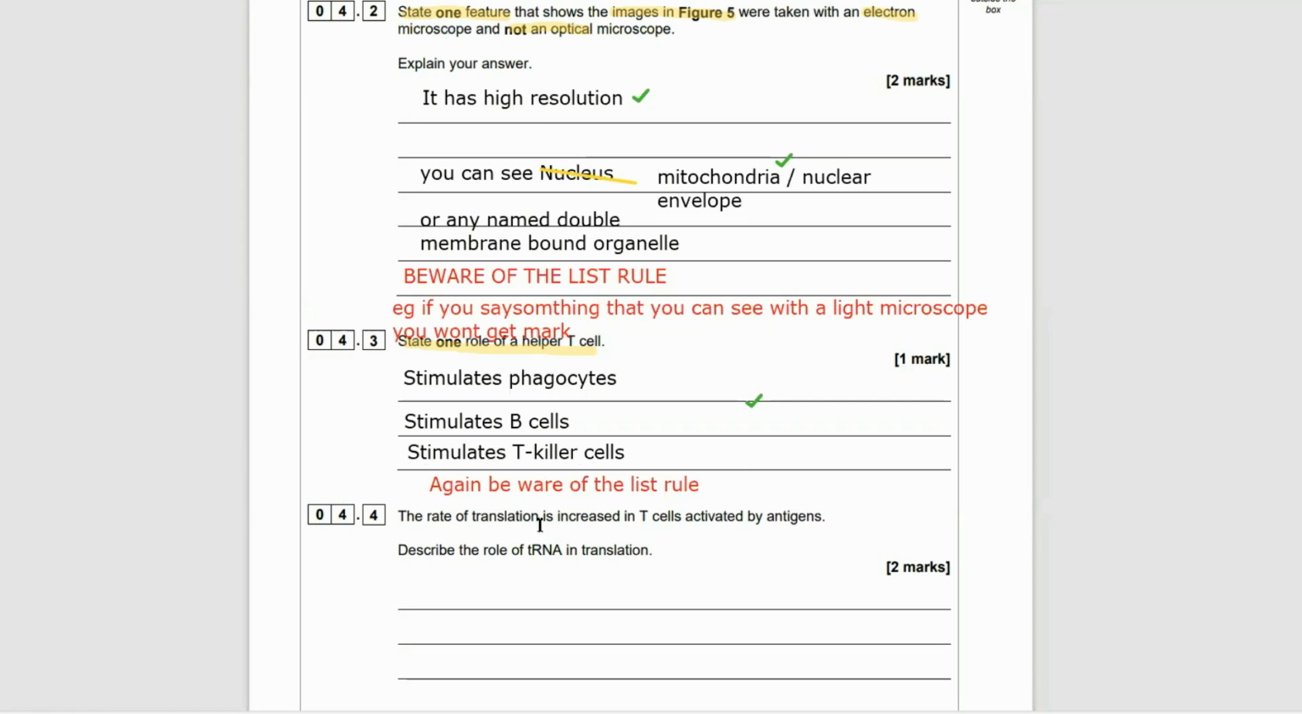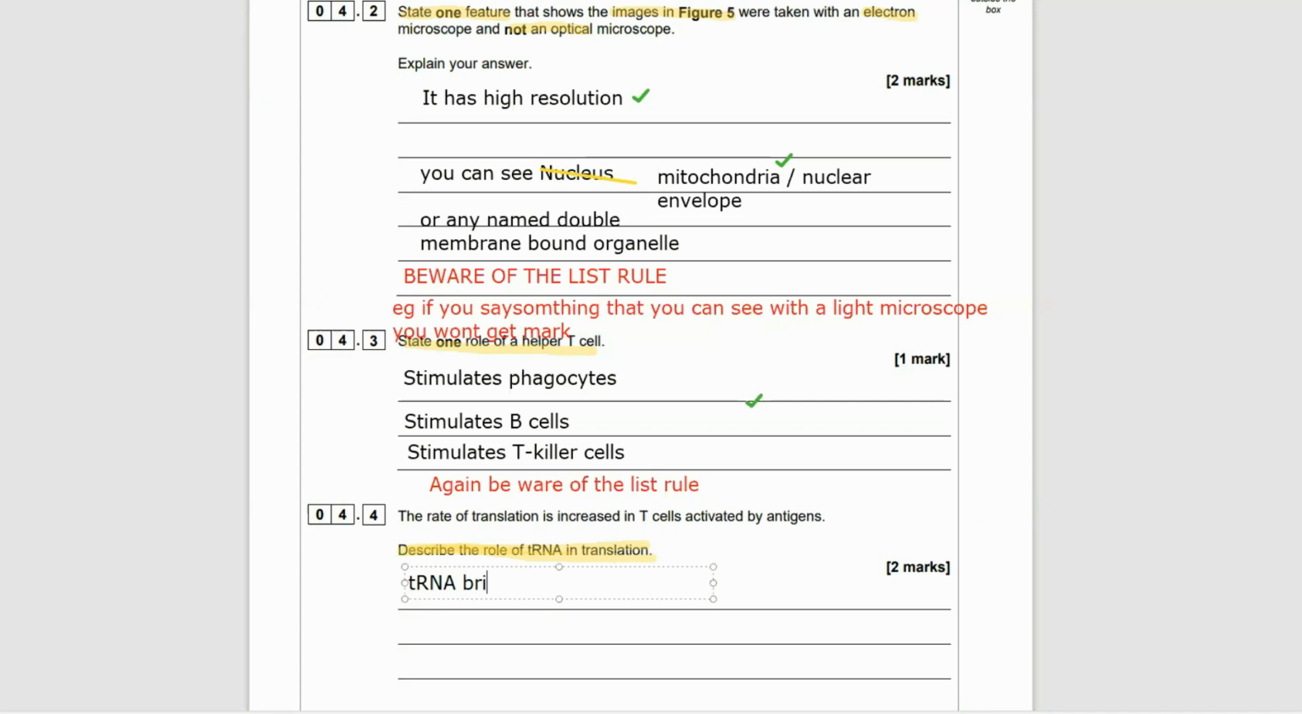Again, beware of the list rule. Just say one thing they do that you know for sure, because it only asks for one of these. So when it specifically asks for one, if you say two and one of them is wrong, they're going to minus that mark off.